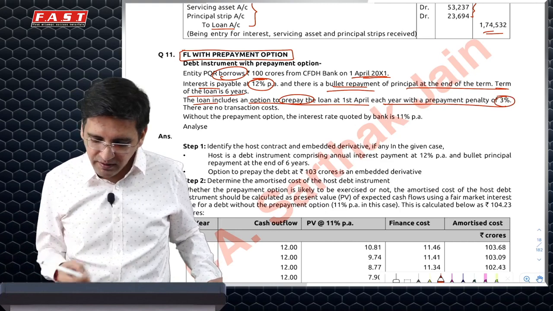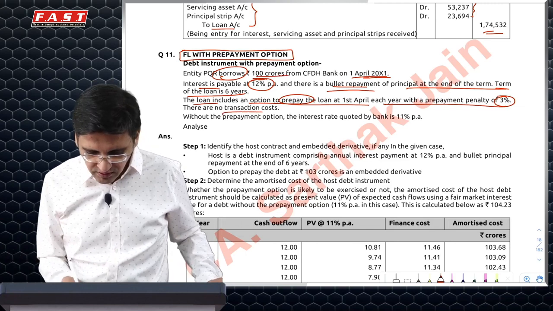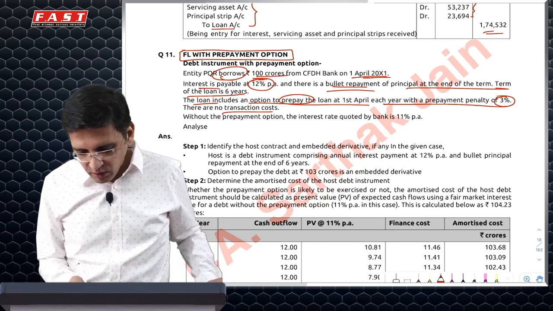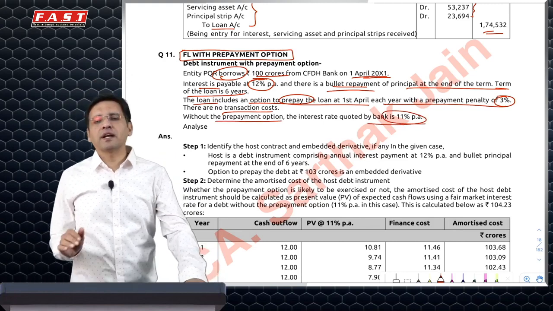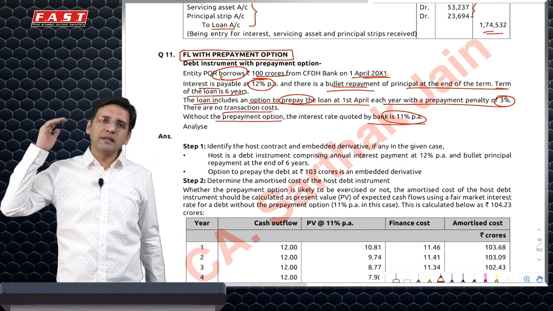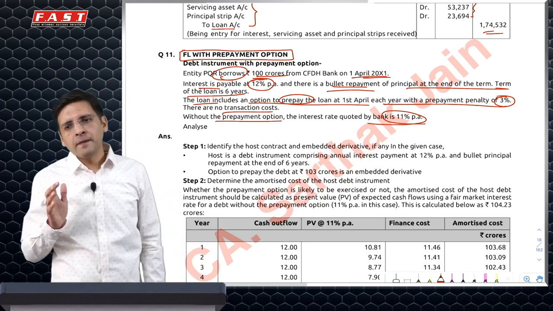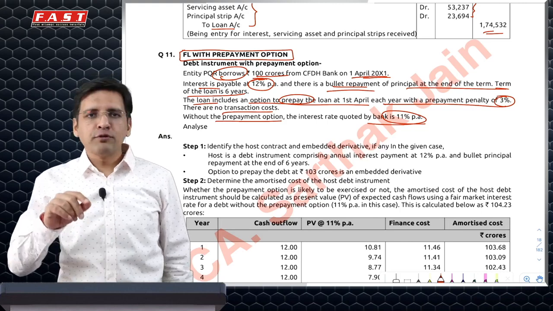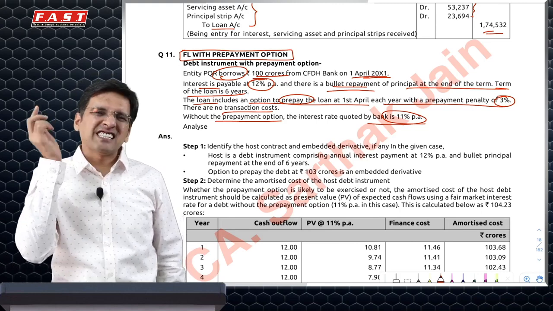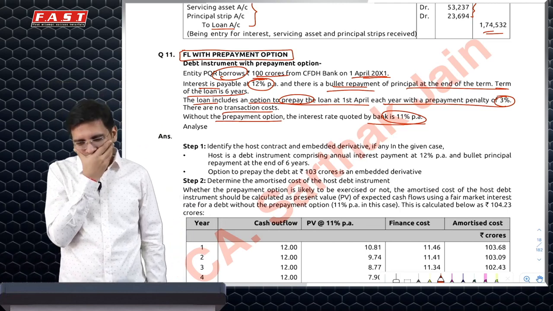but I will have to prepay it with a penalty of 3% on 100 crores, which is 3 crores. There are no transaction costs. Plus, without prepayment, the interest rate quoted would have been 11%. So the bank says that either you take it at 11% and complete the 6-year tenure and then only repay, you cannot pay it early. Or you pay whenever you want, but then the interest rate would be 12%. And if you pay before 6 years, then you'll have to pay an extra 3% as a prepayment penalty. This is what the contract is.